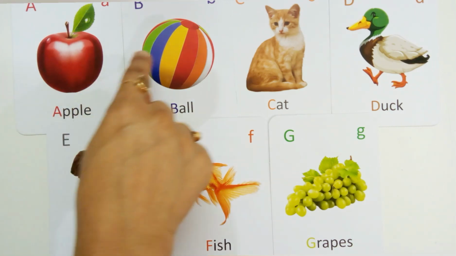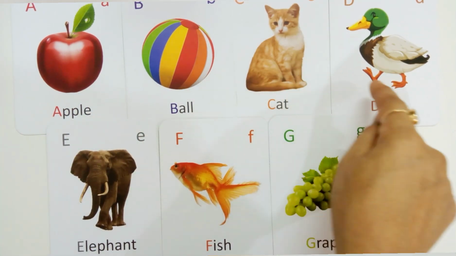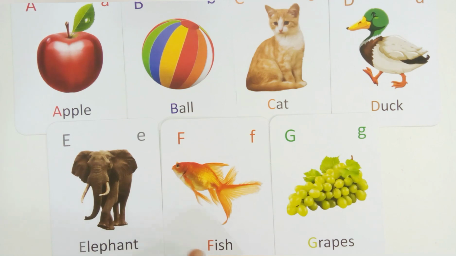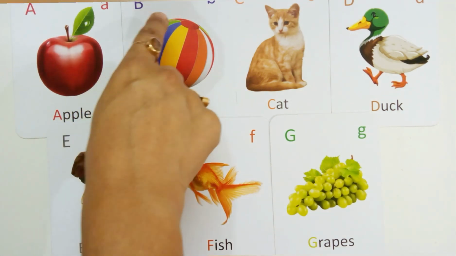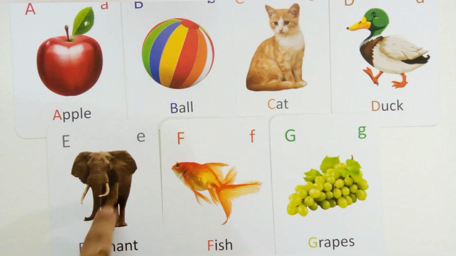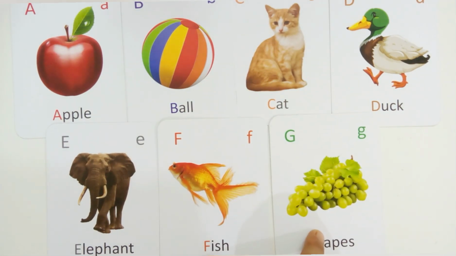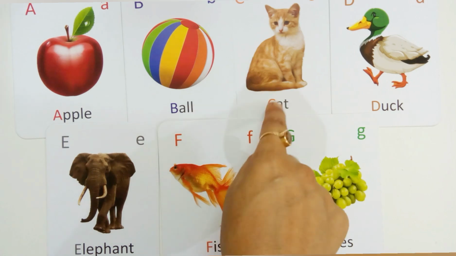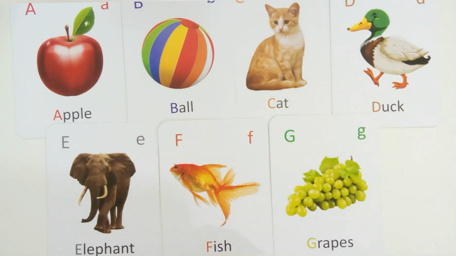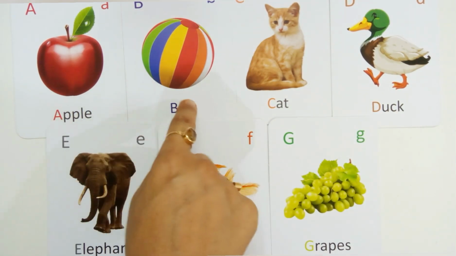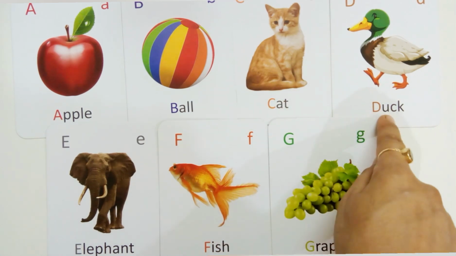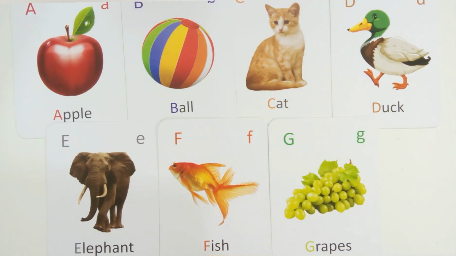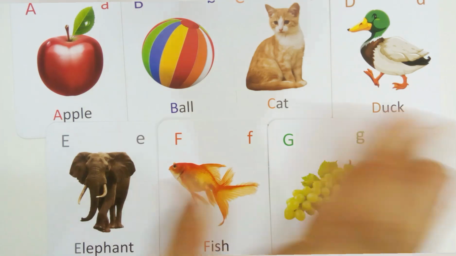Again, A for apple, B for ball, C for cat, D for duck, E for elephant, F for fish, G for grapes. A, B, C, D, E, F, G. Apple, ball, cat, duck, elephant, fish, grapes. A for apple, B for ball, C for cat, D for duck, E for elephant, F for fish, G for grapes.